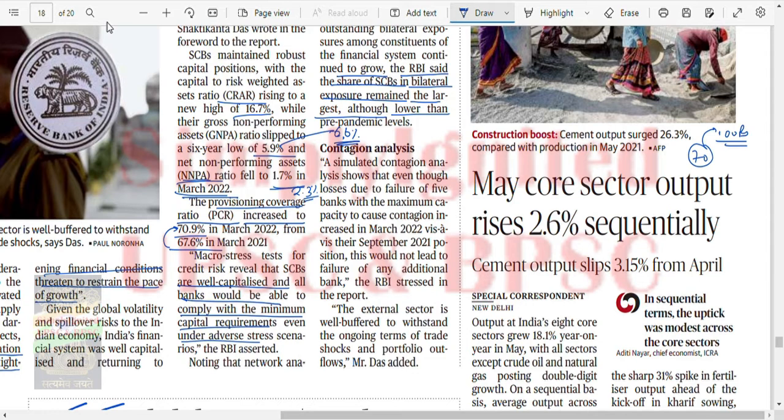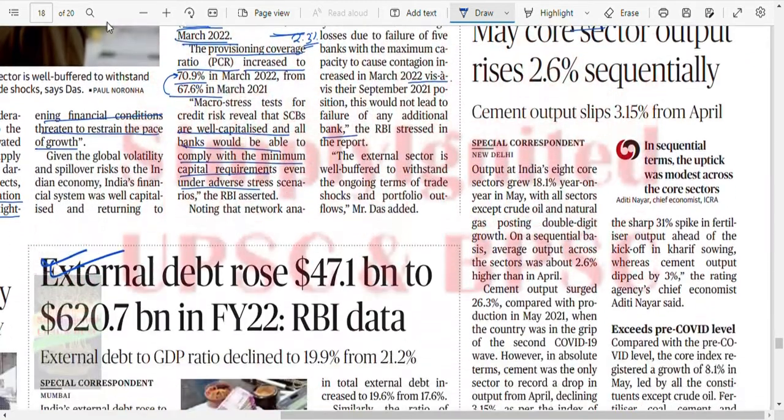Contagion analysis. A simulated contagion analysis shows that even though losses due to failure of 5 banks with maximum capacity to cause contagion increased in March 2022 vis-a-vis September, this would not lead to failure of any additional bank. So it says that if a group of these 5 major banks fails, then how will it affect the economy? Yes, it will pull down the economy, but other banks won't be affected. The external sector is well buffered to withstand ongoing terms of trade shock and portfolio outflow.